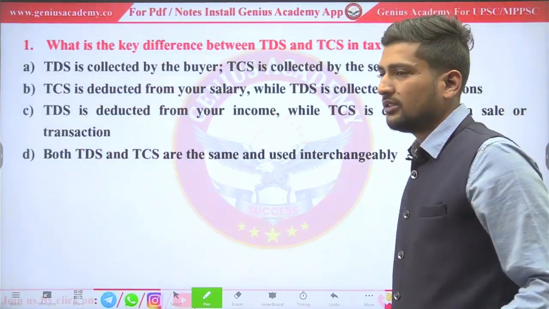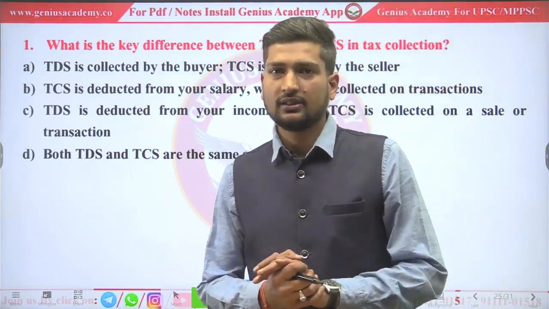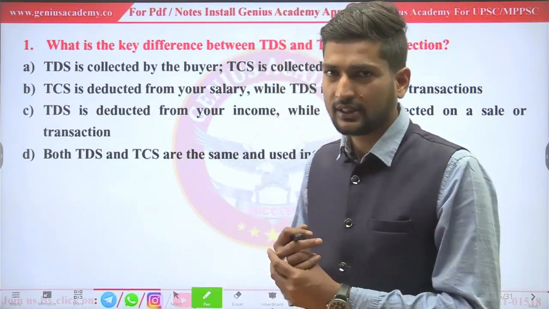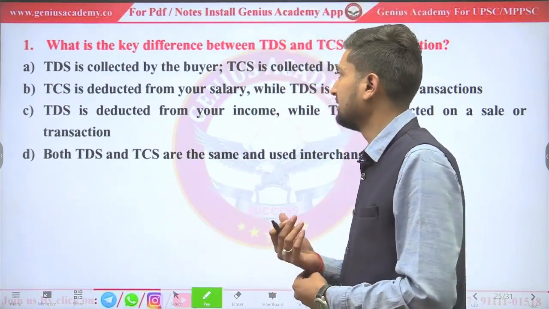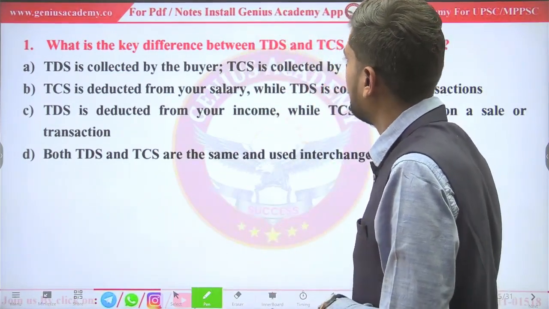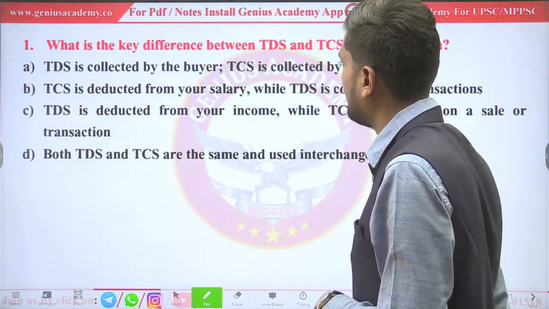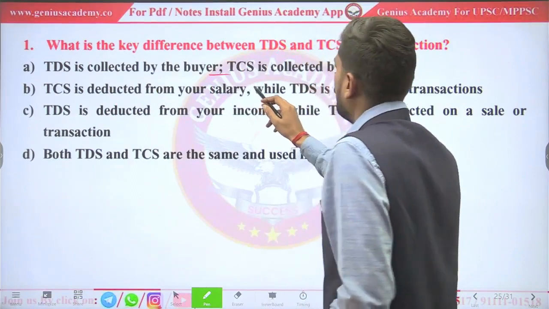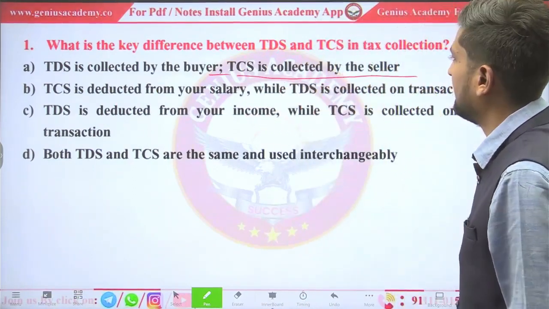So let's solve some of the quizzes which could be helpful in prelims exam or all types of civil services, whether it is state or UPSC. So what is the key difference between TDS and TCS in tax collection? TDS is collected by buyer and TCS is collected by seller.